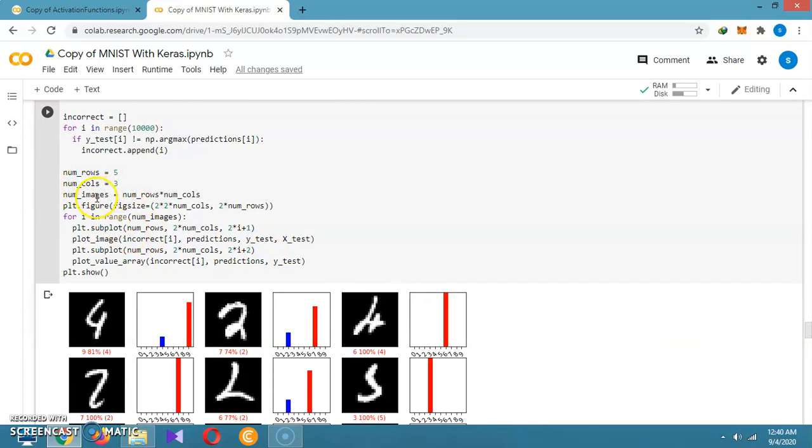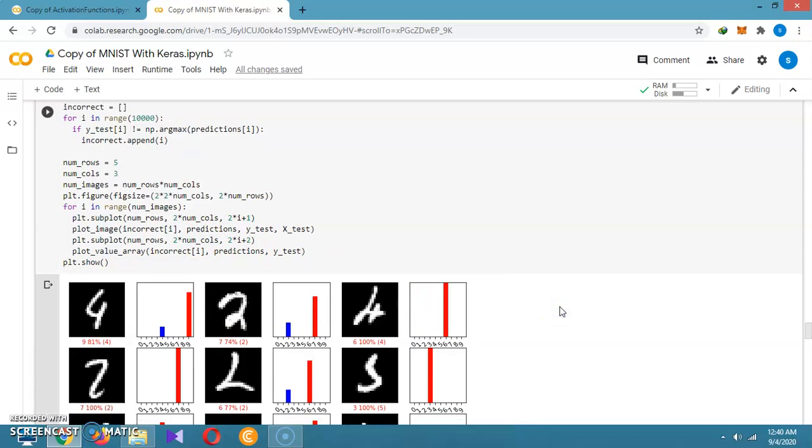Okay, so here the number of rows is 5, number of columns is 3, and the number of images is number of rows into number of columns in this way, and with the help of plt.figure, the figure size is twice the number of columns. Why are we taking twice the number of columns? Because total columns are 3, but we are taking it in a 2-way because it's the combination of 1 and 1, 2, and the rows are going to be twice, 1 plus 1. So in this way it is returning.